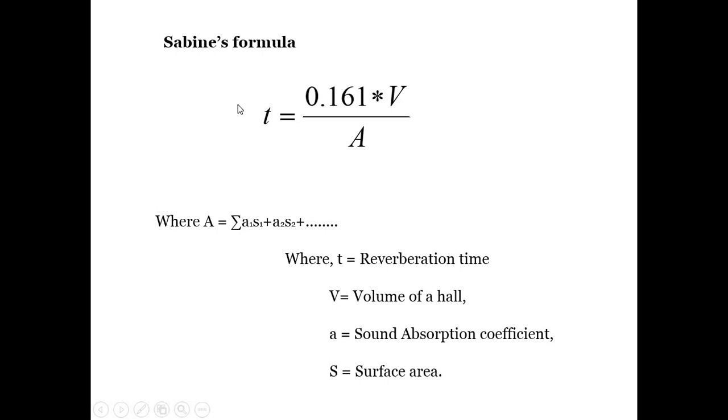You have to calculate the reverberation time, and we have seen that to calculate reverberation time, the formula given by Sabine is T equal to 0.161 V upon A, where V is the total volume of the hall and A is the total absorption in the hall. To calculate this capital A, again you need to see the absorption coefficient and the surface area of the object. So by taking the summation of absorption coefficient multiplied by surface area, you can get the total absorption in the hall. Okay. So is there any doubt up to this?